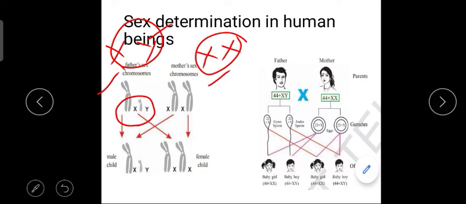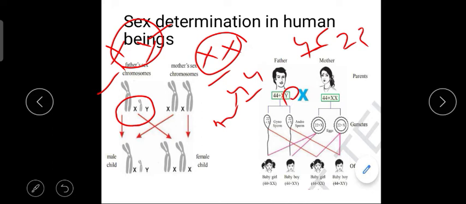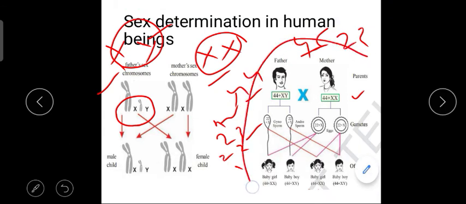Here in the picture you can also see 46. We have 46 chromosomes, that is 23 pairs. Out of 46, 44 chromosomes are autosomal chromosomes and 2 chromosomes are the sex chromosomes, that is XY. Here you can see the same 23 chromosomes: of 23 chromosomes, 22 are autosomes and one is the X chromosome from the mother and another is the Y chromosome from the father. This is how the baby offspring are formed.